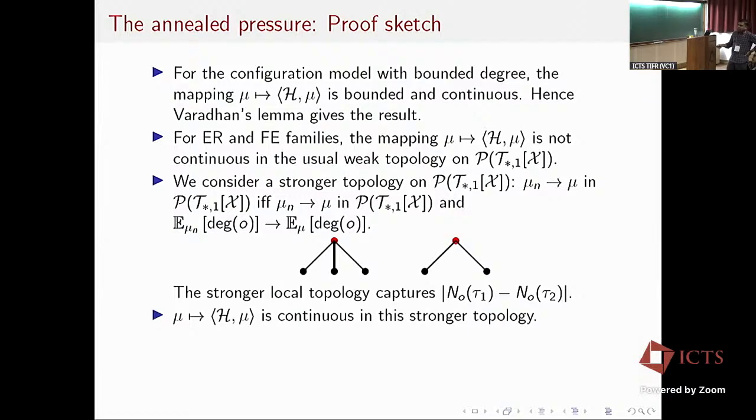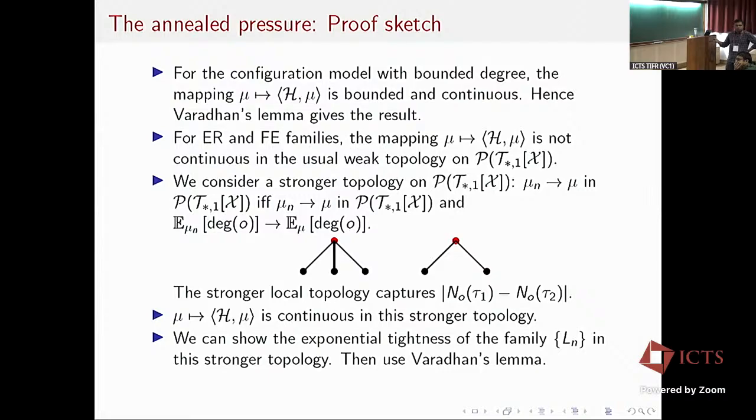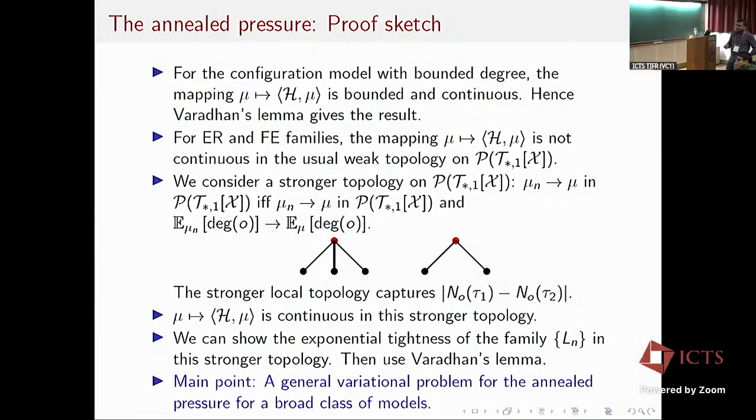Under this stronger topology, we can show that this map is continuous, and we can also show the exponential tightness of this sequence ln in this stronger topology, and then we can use Varadhan's lemma to get the desired variational form. So the main point is that we get a general variational formula for the annealed pressure for a broad class of probabilistic graphical models.